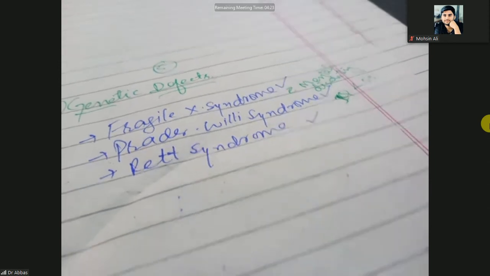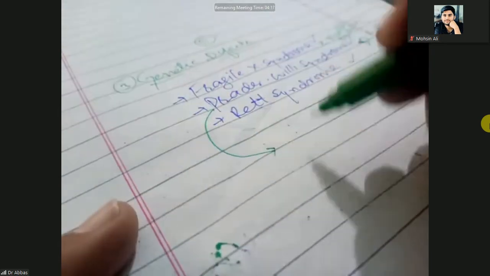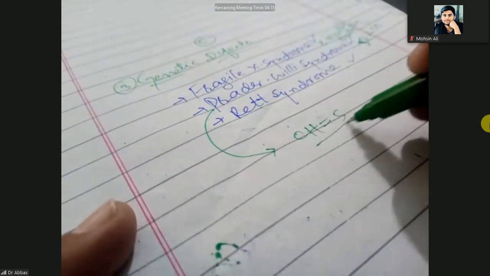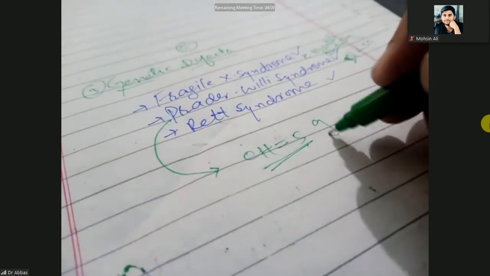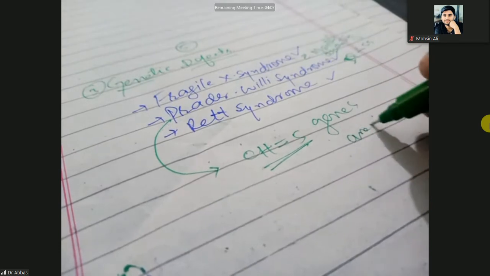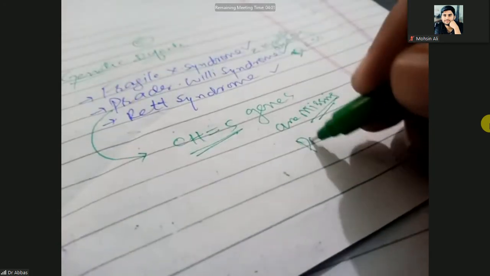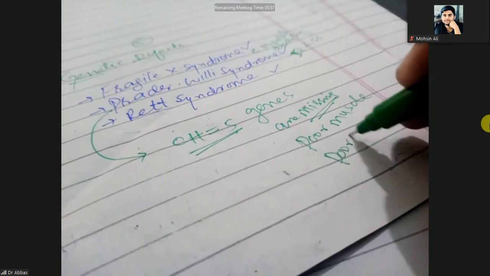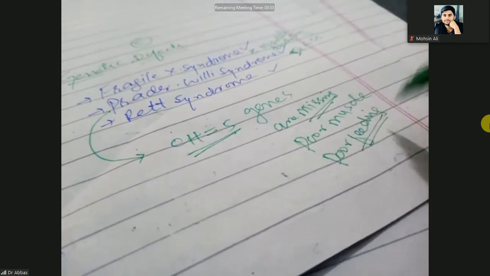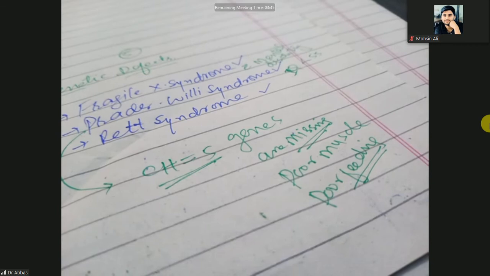And in Prader-Willi syndrome, there are weak muscles and poor feeding, and on chromosome number 5, some specific genes are missing or defective. So there will be poor muscle and poor feeding, which are symptoms of malnutrition. They can lead to abnormal motor function.